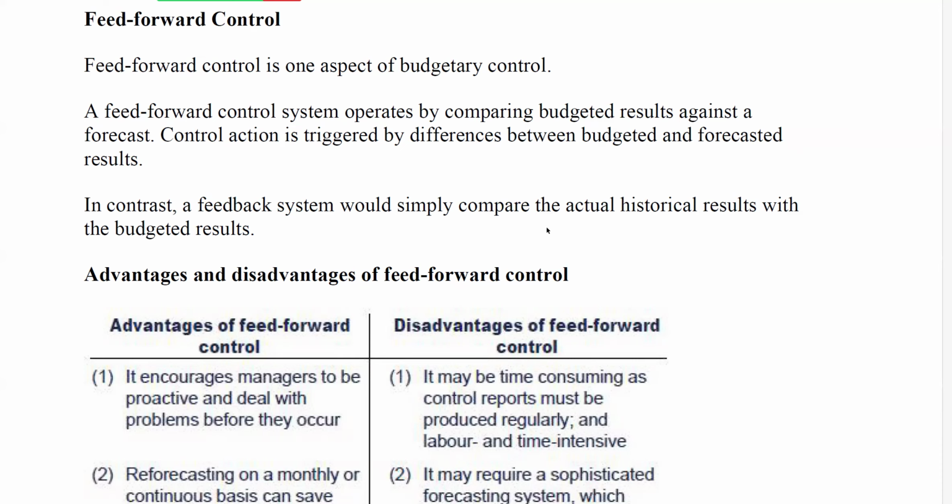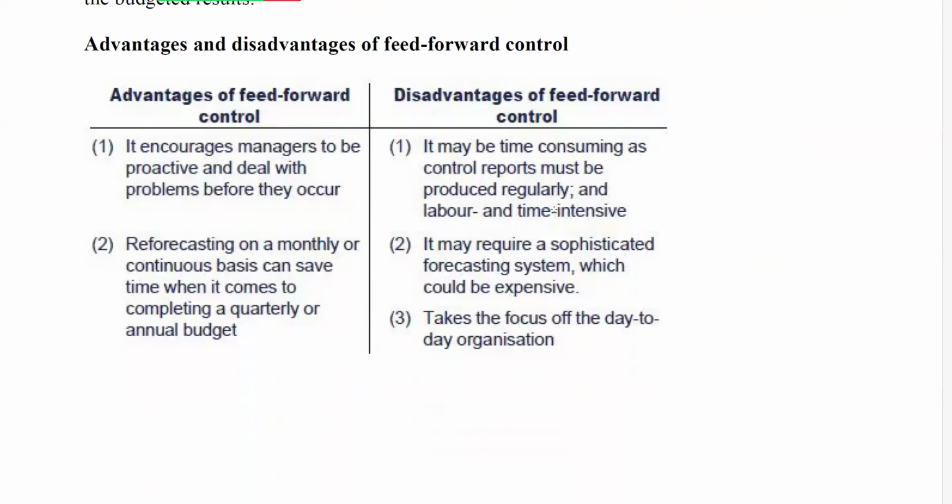So what are the advantages and disadvantages of feed-forward control? The advantages is that it encourages managers to be proactive and deal with problems before they occur, and it helps to reinforce on a monthly or continuous basis. Reinforcing these sort of budgets can help management know that, okay, this is our forecast, this is our budget, this is what we expect, right?